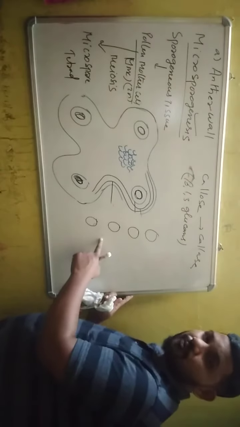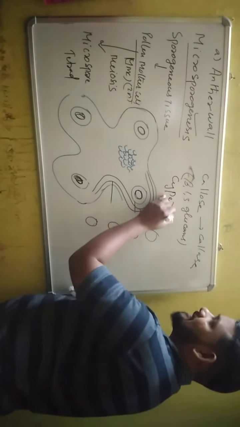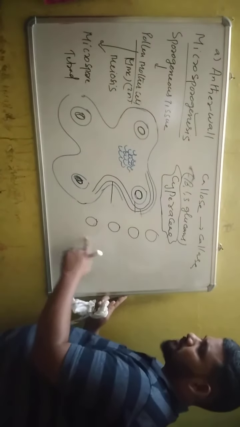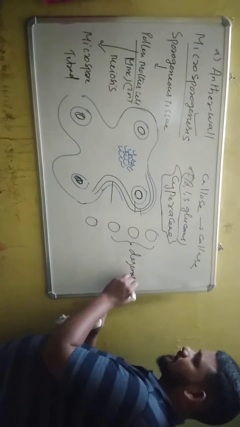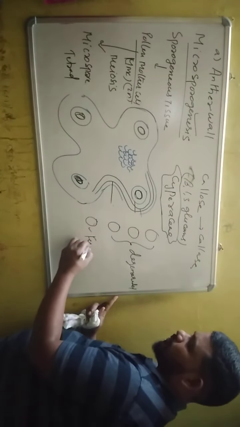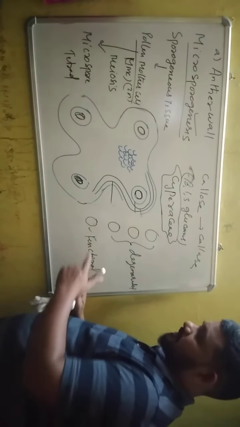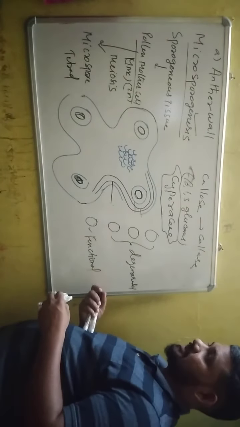So normally all 4 become functional. But there is one family, the Cyperaceae family. In the Cyperaceae family, out of 4 microspores, 3 microspores degenerate and only 1 microspore becomes functional. The remaining 3 microspores are degenerated.